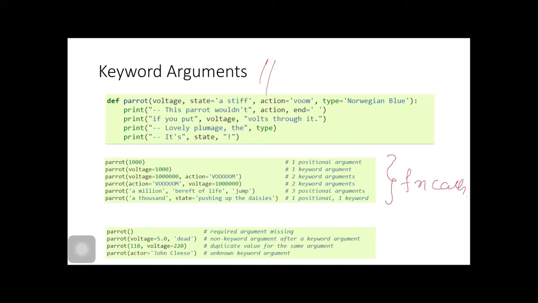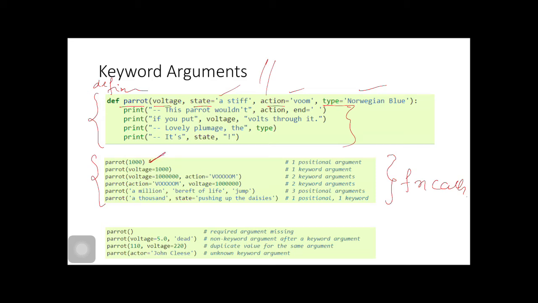Look, this function is also taken from the Python docs. This is the function definition which defines a function named parrot. Parameters are voltage, state, action, type. These are the default values, meaning these are default arguments. This is the body of the function.